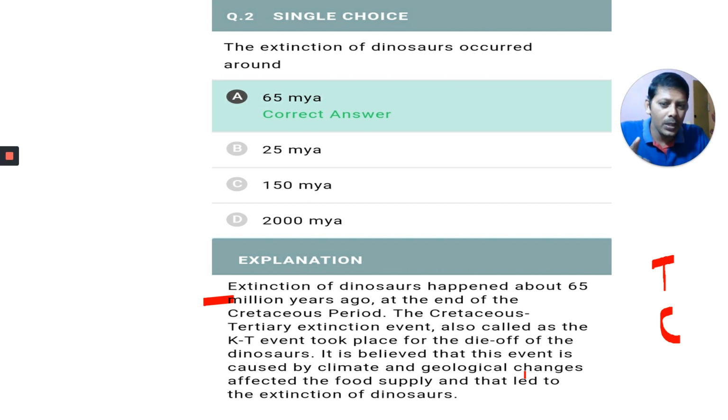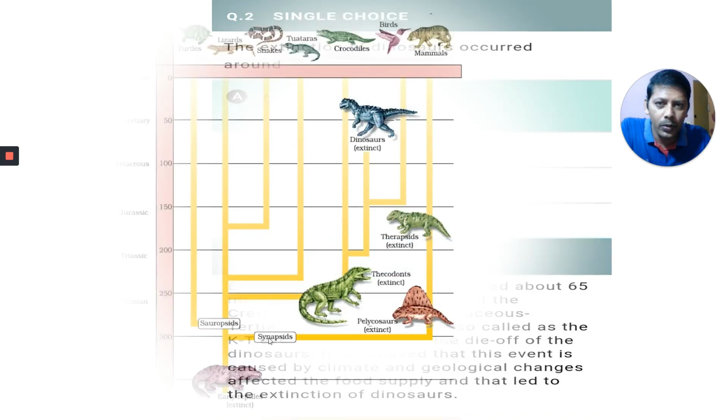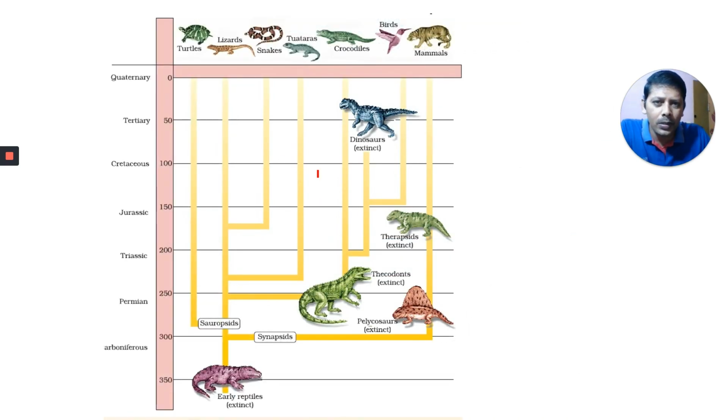It is believed that this event was caused by climate and geological changes that affected the food supply, which led to the extinction of dinosaurs. Dinosaurs became extinct because of climate and geological changes during the Cretaceous and Tertiary period, and it is also called the KT event. I will show you much more information here. This is the flowchart given in our NCERT textbook.